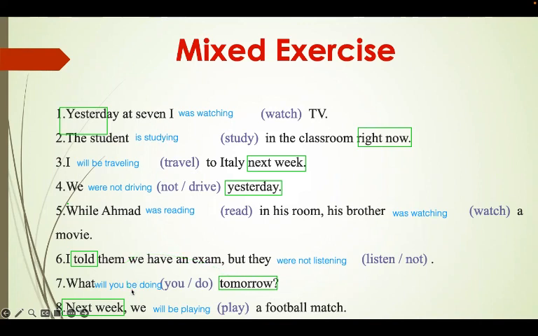Very good. Last one is in the future, next week. That's why we need to use the future form. So we will be, then we put the verb and then ing. We will be playing a football match. And that's it. This is how we form present continuous, past continuous, and future continuous. Very simple. Just follow the rules and you'll get it right.